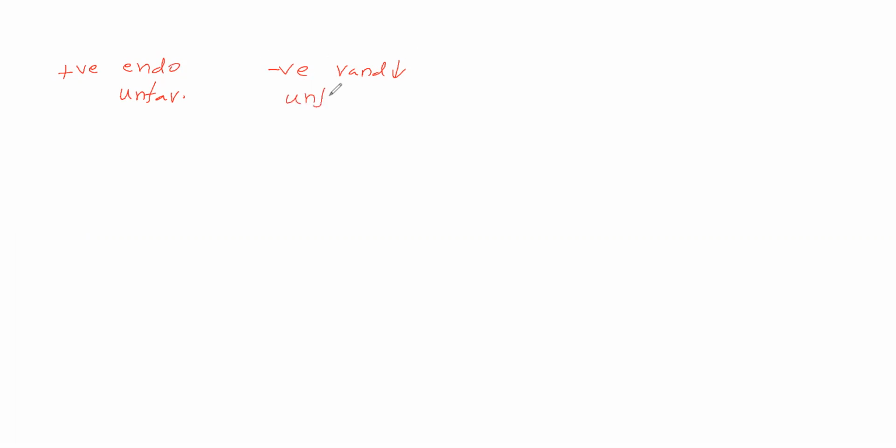That is also unfavorable. Randomness rising is favorable, and randomness decreasing is unfavorable.